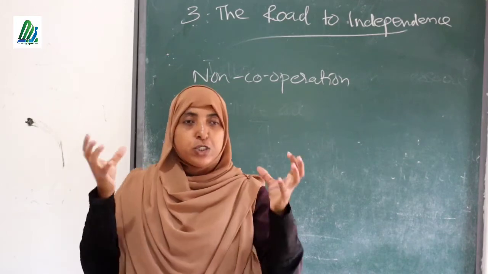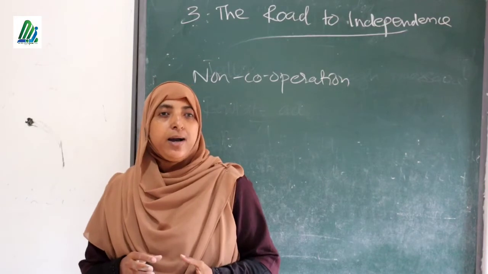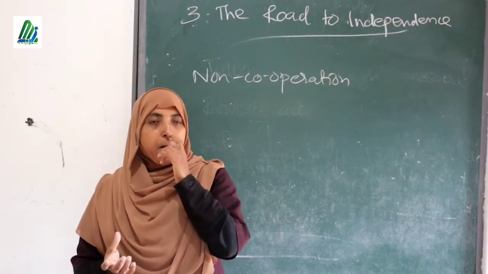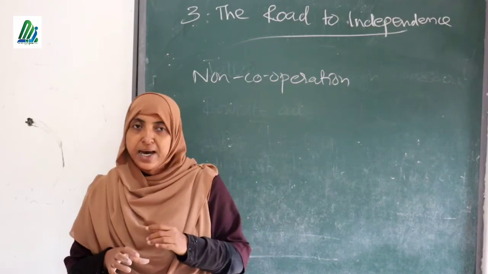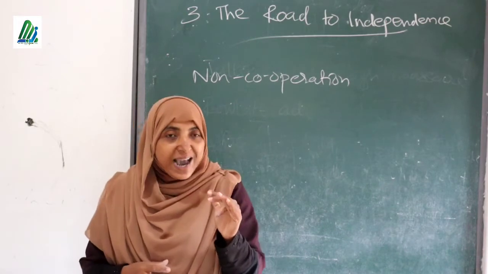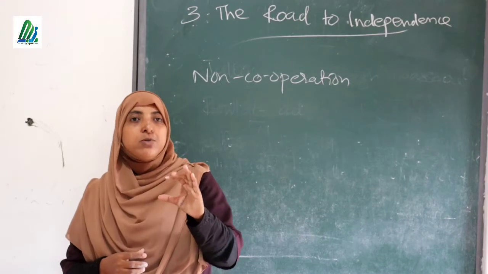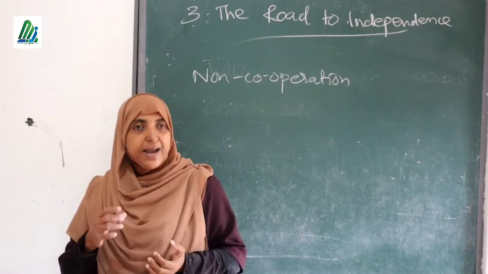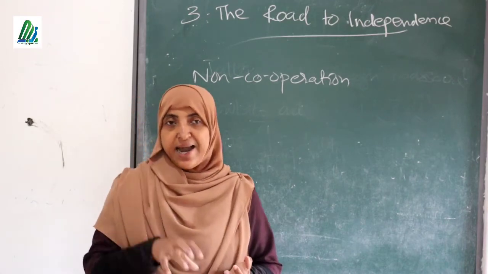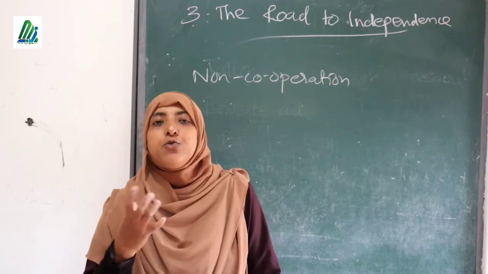Okay, so thousands of people assembled there, and the meeting was going on. They had no weapons because they assembled there to share their own opinions on how to solve the problems of the Rowlatt Act. So at that time, a British officer, what was his name? General Dyer. He entered with his armed force and he started to fire.